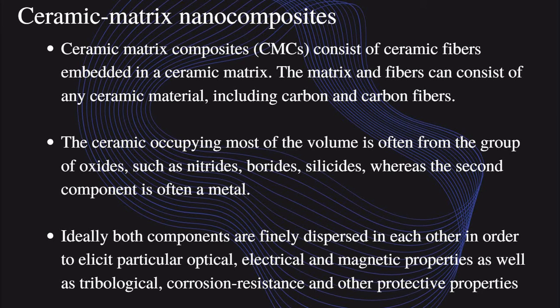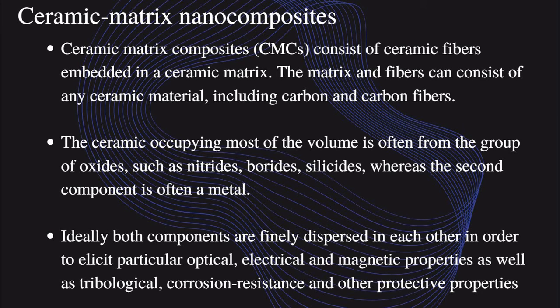Ideally, both components are finely dispersed in each other in order to improve optical, electrical and magnetic properties. So if we add nanoparticles, it increases the optical, electrical, and magnetic properties.